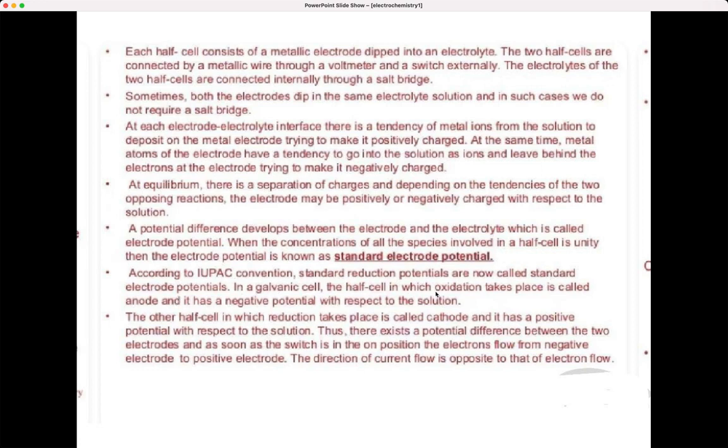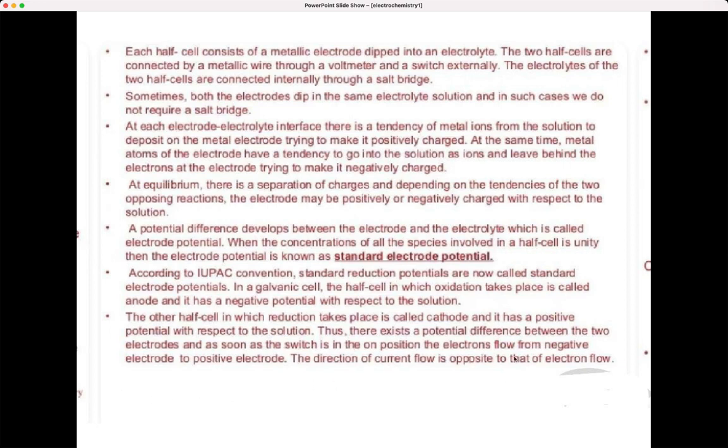In a galvanic cell, the half cell in which oxidation takes place is called the anode, and it has a negative potential with respect to the solution. The other half cell where reduction takes place is called the cathode. It has a positive potential with respect to the solution. So there exists a potential difference between the two electrodes, and as soon as the switch is in the on position, electrons flow from the negative electrode to the positive electrode.